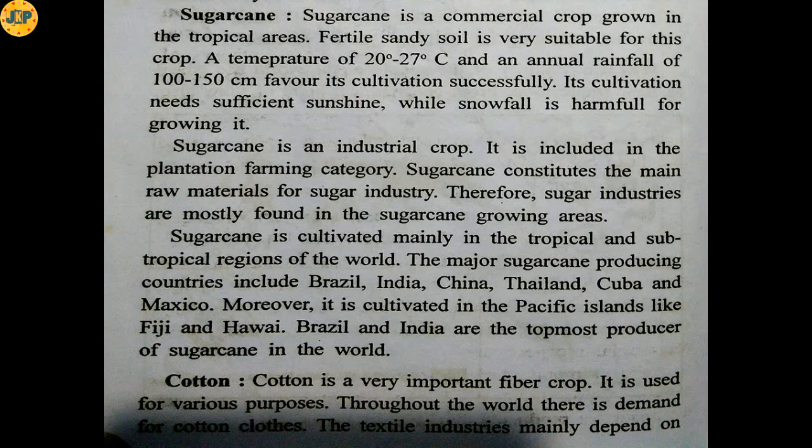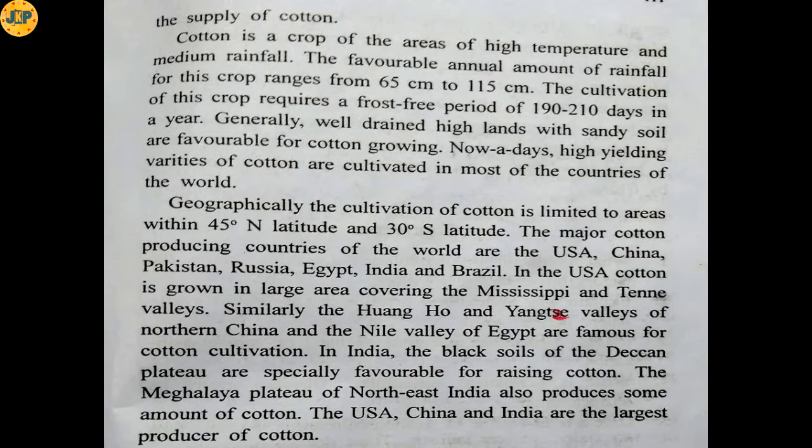So let's see cotton. Cotton is a very important fiber crop. It is used for various purposes. Throughout the world, there is a demand for cotton clothes. The textile industries mainly depend on the supply of cotton. Cotton is a fiber crop because fiber is extracted from cotton, and from that extracted fiber different types of cloth are made. Cotton is a crop of areas of high temperature and medium rainfall.